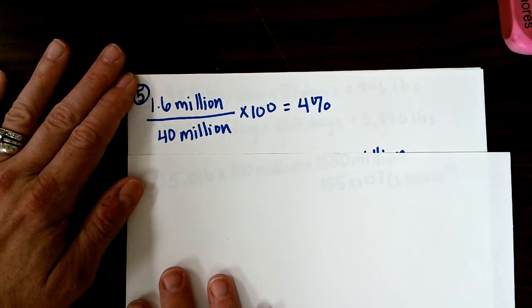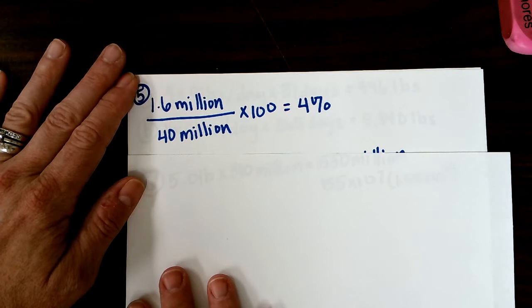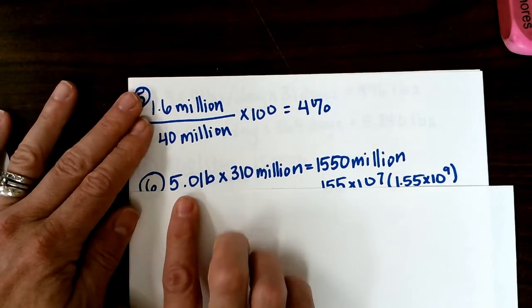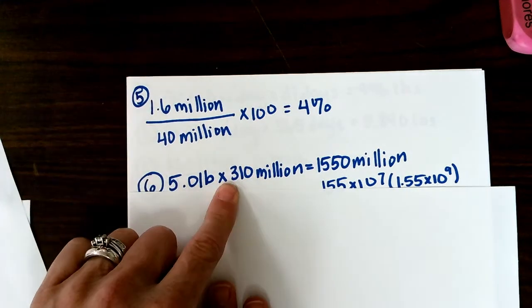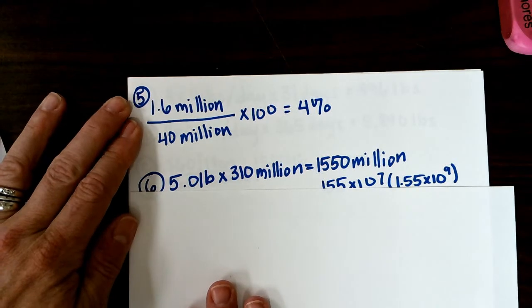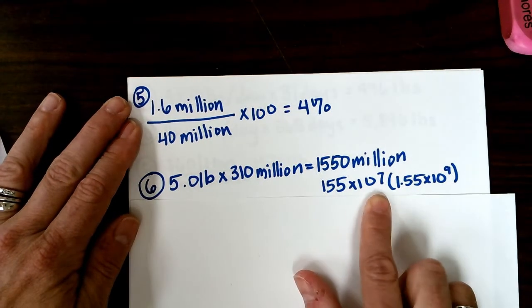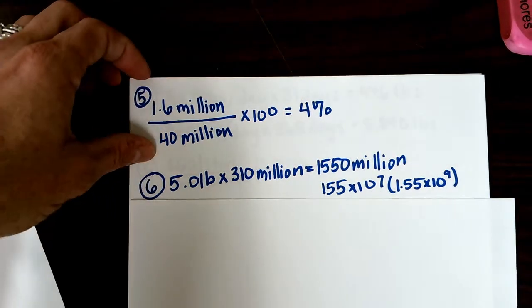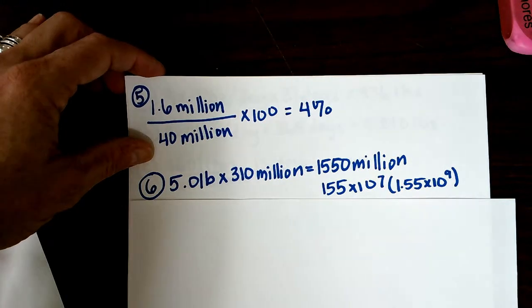Number 6 tells us that an average of 5 pounds of municipal solid waste is produced per resident in the U.S. per day. So if there are 310 million people in the U.S., how much is generated in one day? So 5 pounds produced by one person times 310 million people gives us 1,550 million, which is 155 times 10 to the 7th, or 1.55 times 10 to the 9th, if you want to write it in scientific notation.